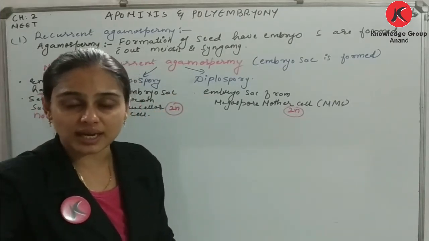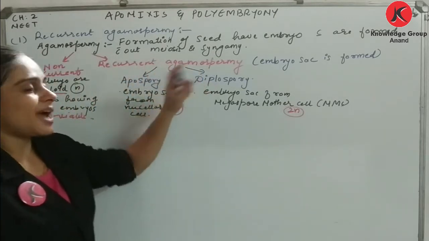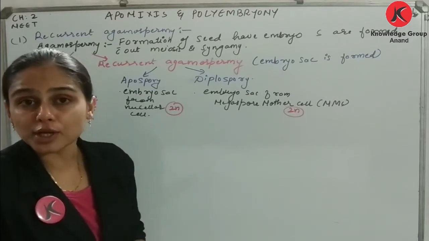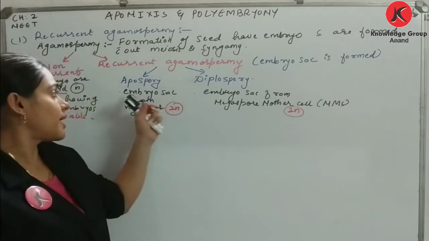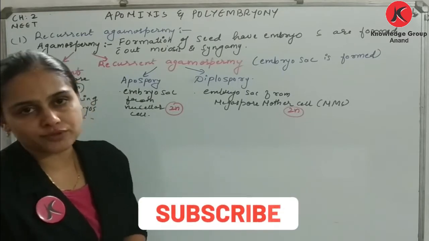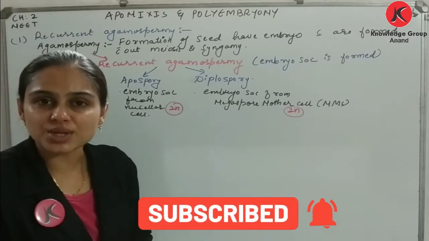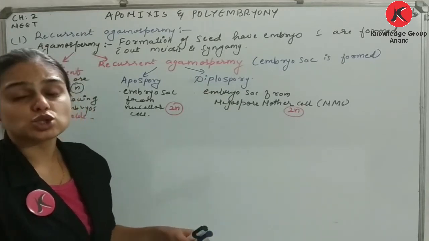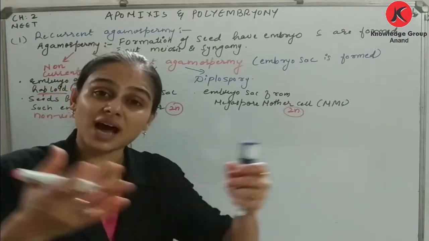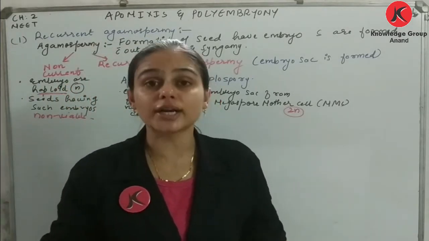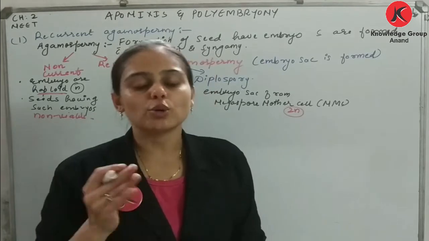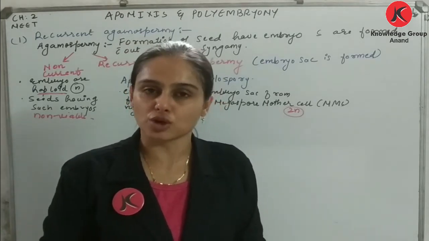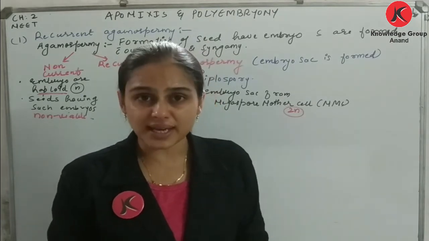Simple as that. Any doubts in this? What happens in recurrent agamospermy? Simple as that. Embryo sac is formed. If embryo sac is formed from nucellar cell, it is called apospory. If it is formed from megaspore mother cell, then it is called diplospory, right? So in this case, the diploid egg and all the other cells present, which are diploid, result in formation of a normal embryo. Simple as that. Am I clear?